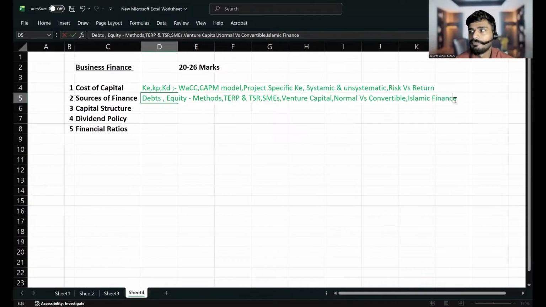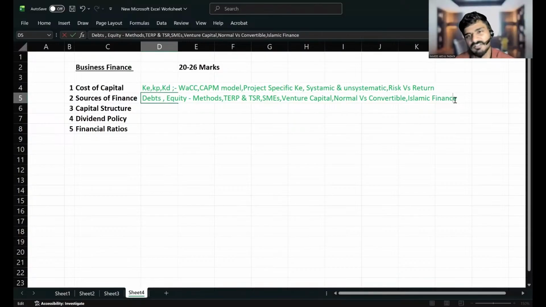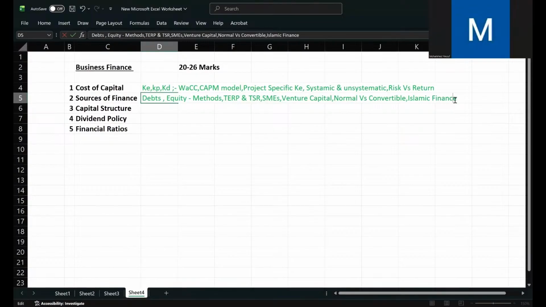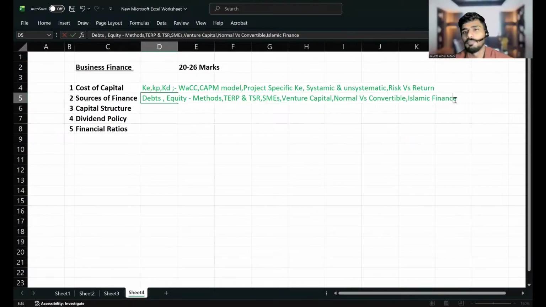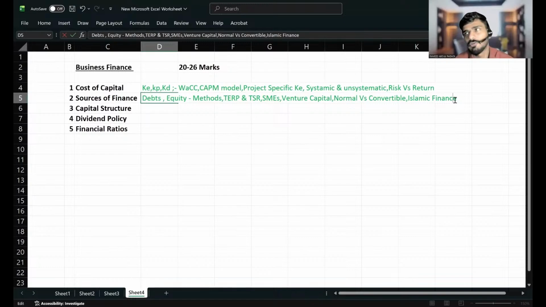So let me ask you, what is the difference between normal finance and Islamic finance? In Islamic finance, there is no concept of interest earning. Interest is prohibited. In Islam it is called haram, which is the Arabic word for prohibited. Okay, then one thing you told me: profit sharing is more encouraged in Islamic financing. Okay, we have to share the profit.